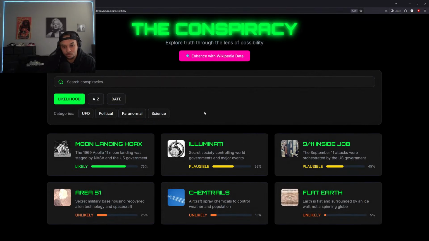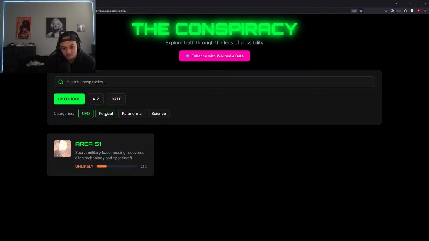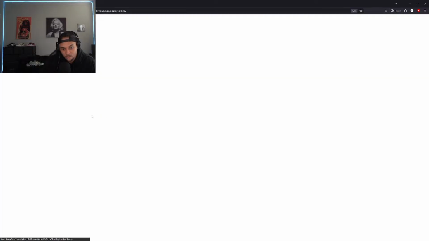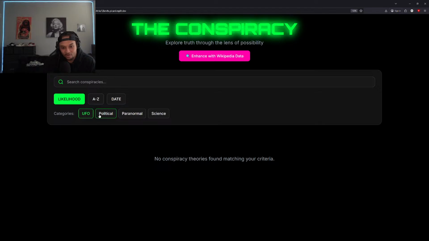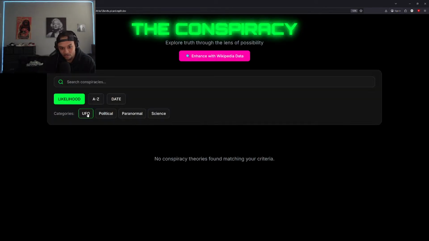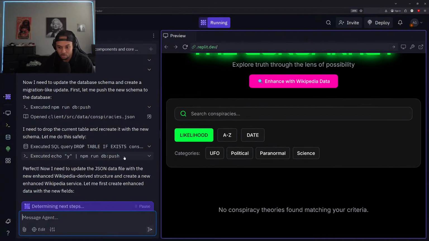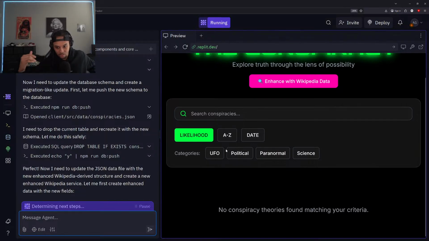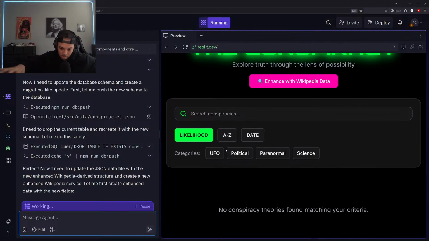Cool. Looks pretty clean so far. All right. Also, I really do like how it combines multiple genres of theories, right? So if you click UFO, all right, let me get that enhanced. Oh yeah, it's still loading these changes for us. Okay. But I did notice if you click like UFO and political, it was showing certain conspiracies, like the Illuminati conspiracy was fitting into both, I guess. So it definitely made sense there, but it's looking clean so far.